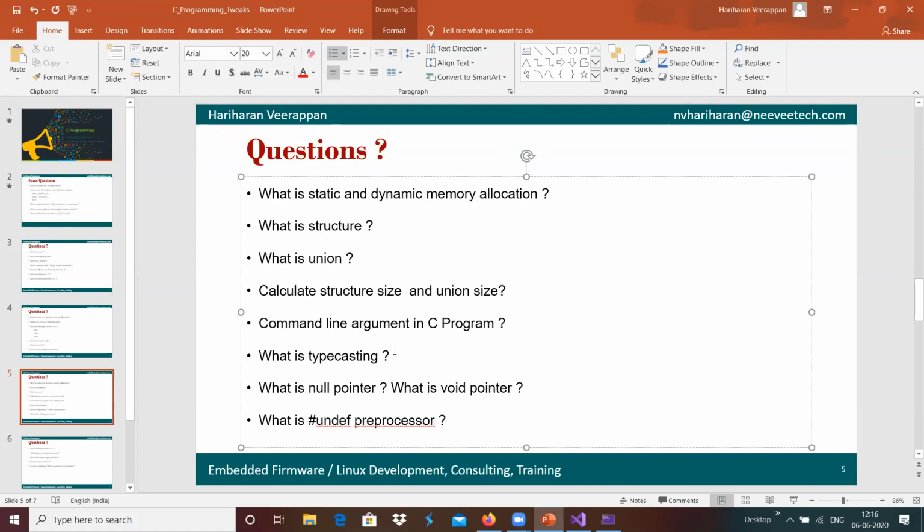Here we have typecasting. Typecasting is converting one data type into another. What is a null pointer? A null pointer is an empty pointer which has the 0 value, and that particular address cannot be accessed by anything.